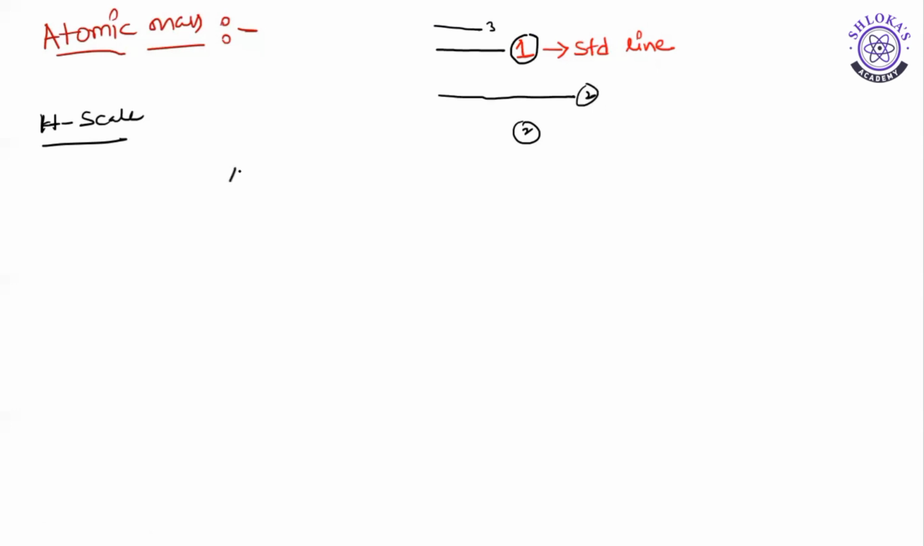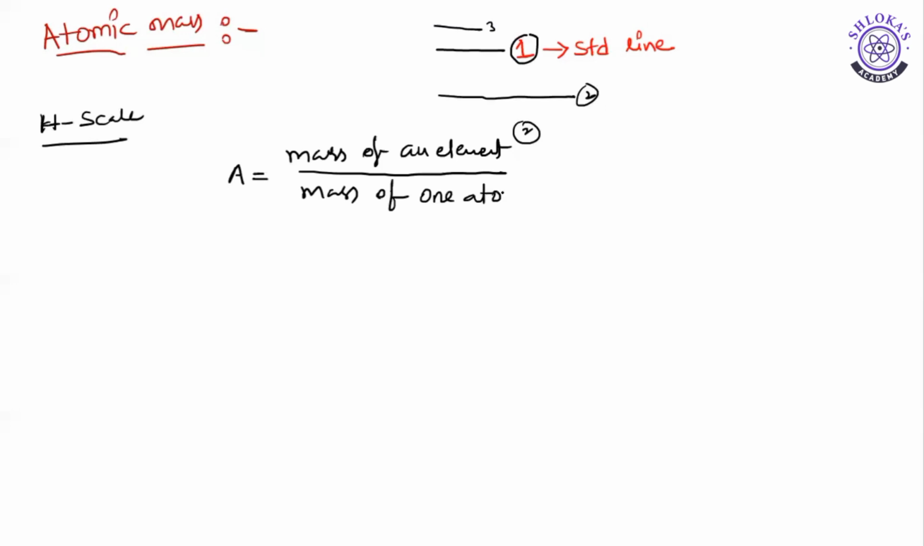Simply, mathematically, you can find atomic weight or atomic mass A is equal to mass of an element, whose atomic weight is to be determined, divided by mass of one hydrogen atom. This is the hydrogen scale. They took hydrogen as the standard to measure the mass of any other element. And after that, they came with the oxygen scale.